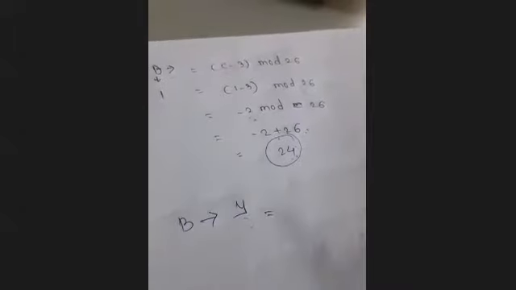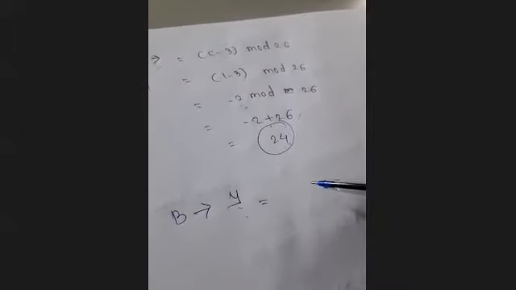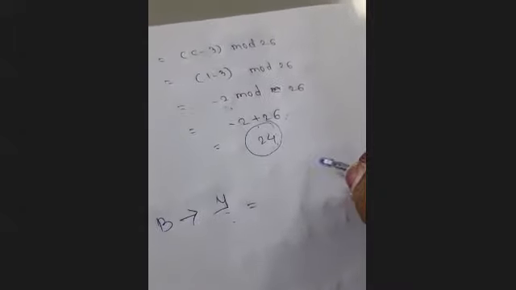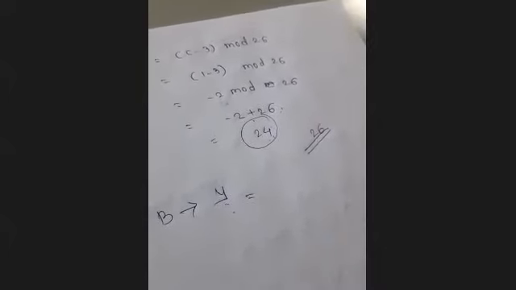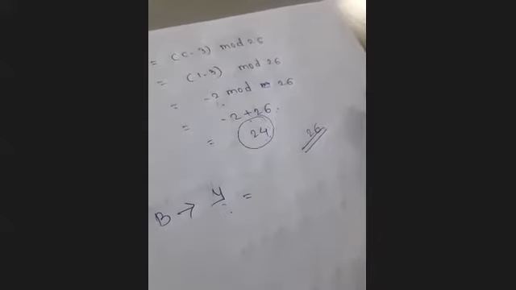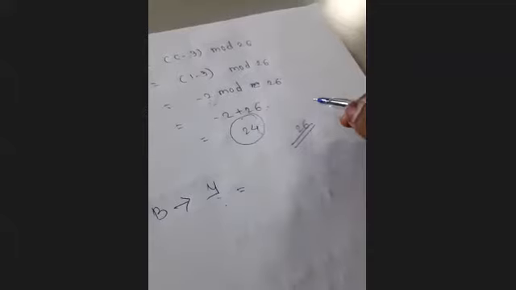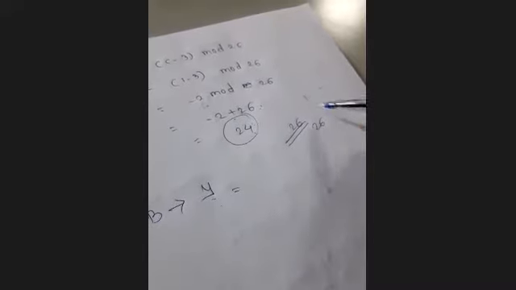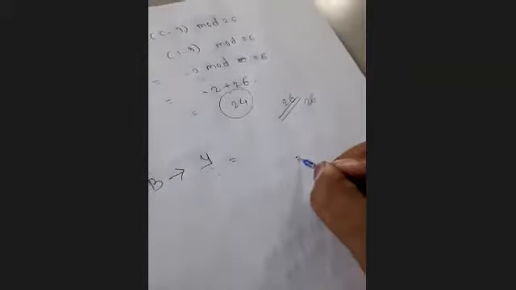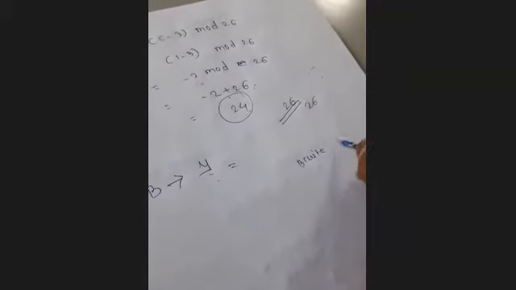how will the intruder decrypt? That intruder just has to check for 26 letters, isn't it? We have only 26 letters, so he just has to apply that many permutations. Each and every one, he just has to check for key 1 to 26. 1 letter, 2 letter, 3 letter, whatever his key is, the key will be from 1 to 26 only. That we call a brute force attack.